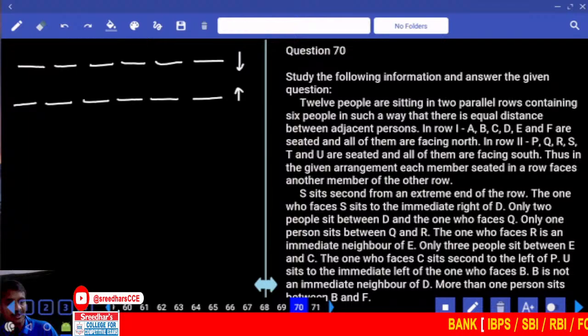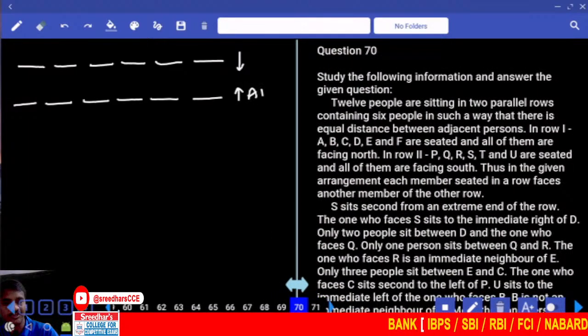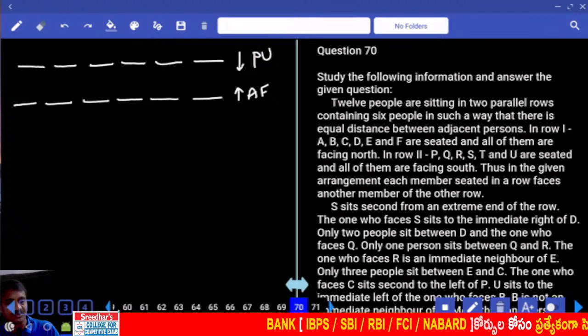Now question number 70 onwards. Now 6 persons, 1, 2, 3, 4, 5, 6. And here again 6 more persons, 1, 2, 3, 4, 5, 6. Now 6 and 6. Row 1, and all of them are facing towards north: A, B, C, D, E and F. Then in this one, row 2, P, Q, R, S, T and U, they are facing towards south.